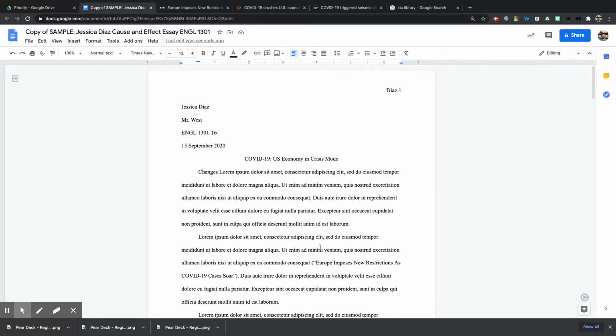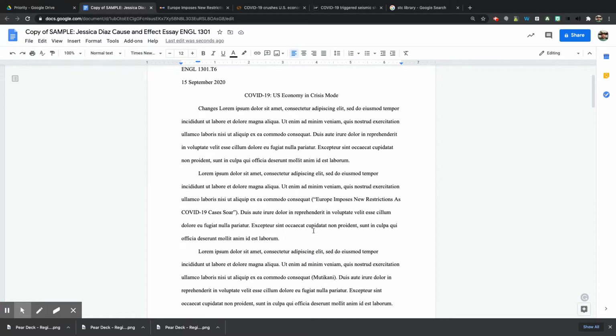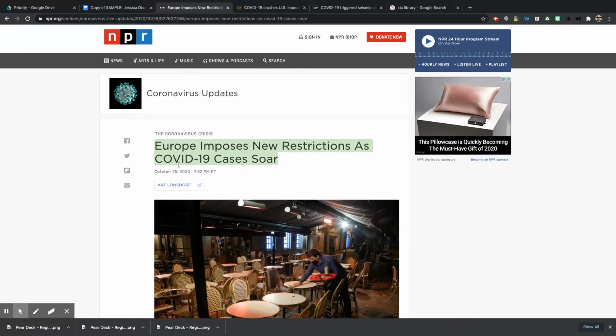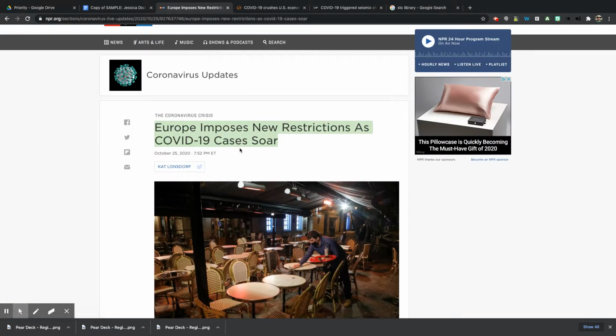If you'll notice, this first citation in the paper is itself in quotation marks, and that's because this came from an article on NPR, and I was pretending that this article did not have an author. The author is actually Kat Lonsdorf.